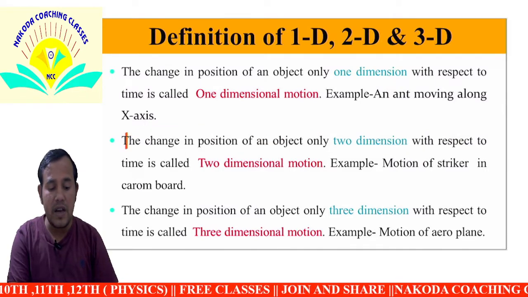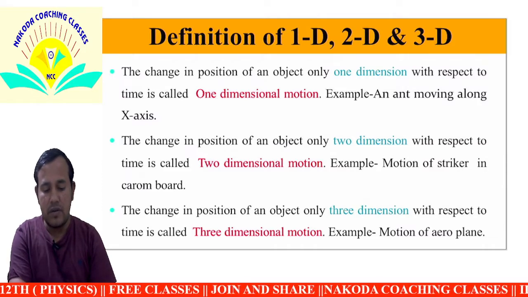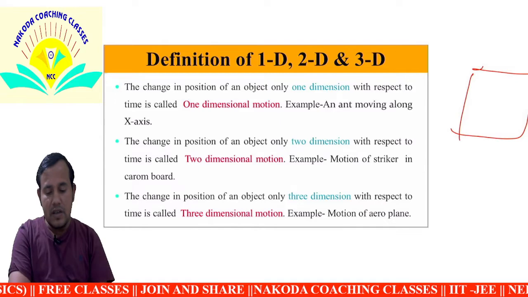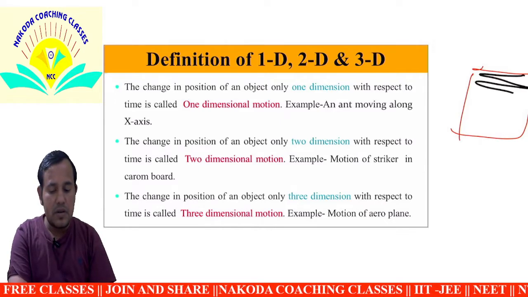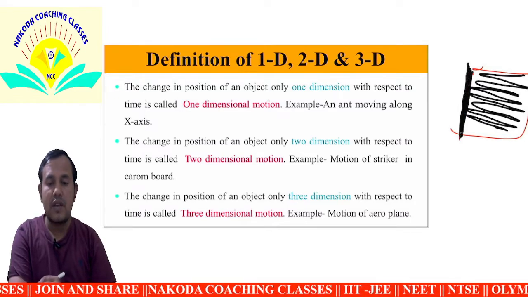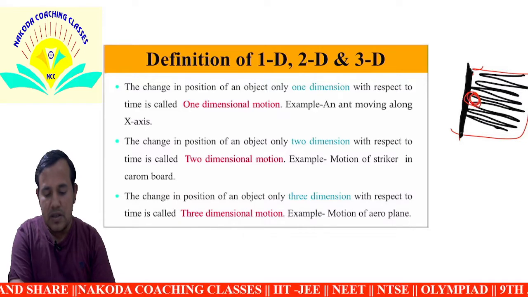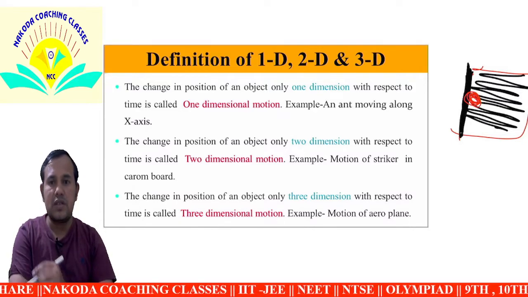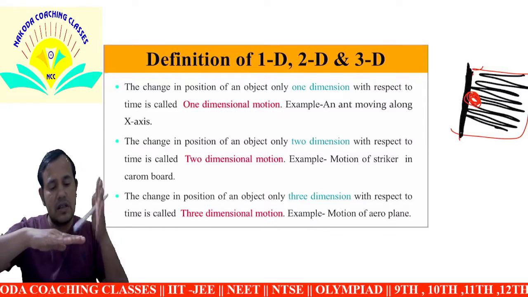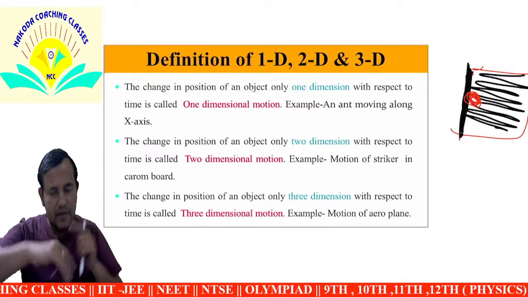What is a daily life example? That is a carom board. This is the carom board, with its surface. When a striker or any other piece moves across these points, and the particle is at this point, its position is connected with x as well as y.